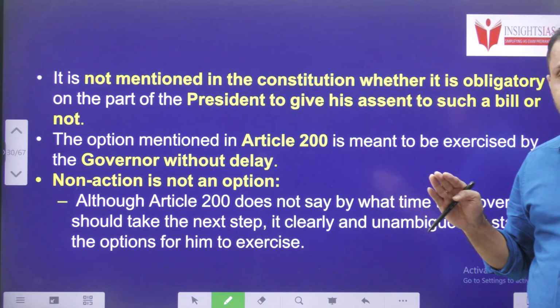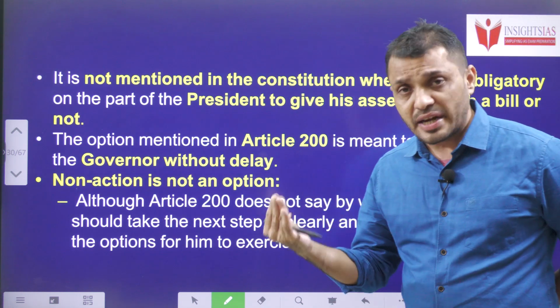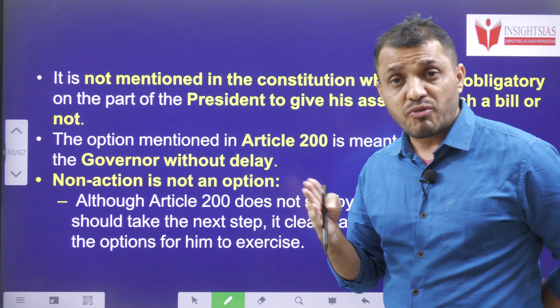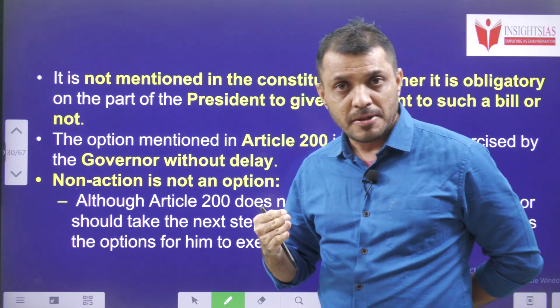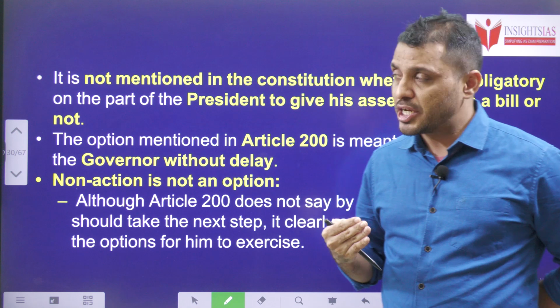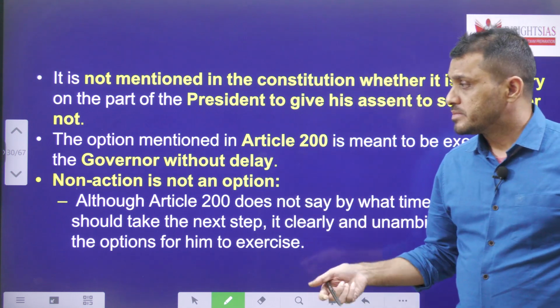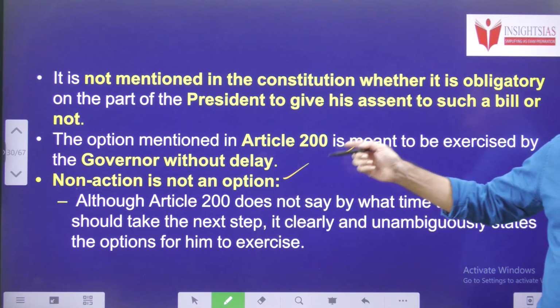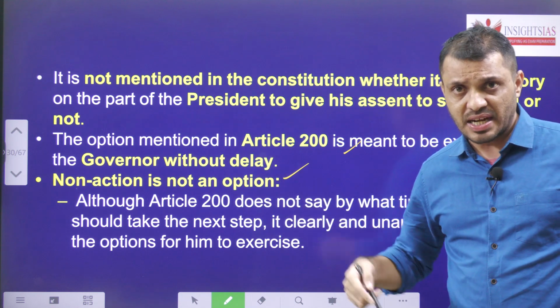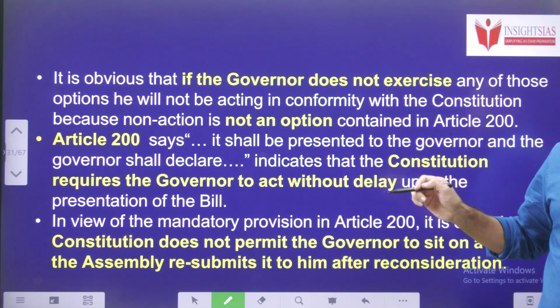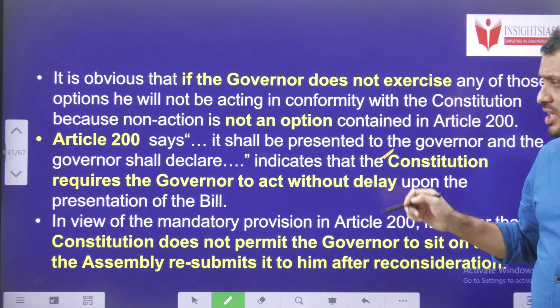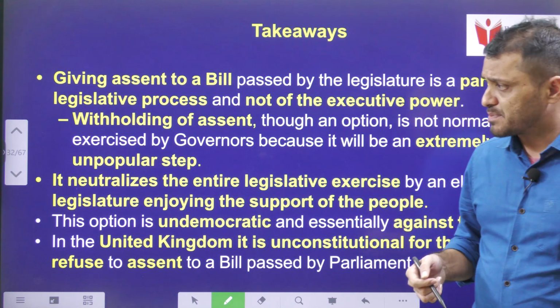And during a financial emergency, the president may direct the state legislature that after they pass any financial bill or money bill, it must be referred for the recommendation of the president. Okay. Next, governor cannot go for no action. Like I said earlier, governor has to take action according to Article 200. That is what the Constitution expected.